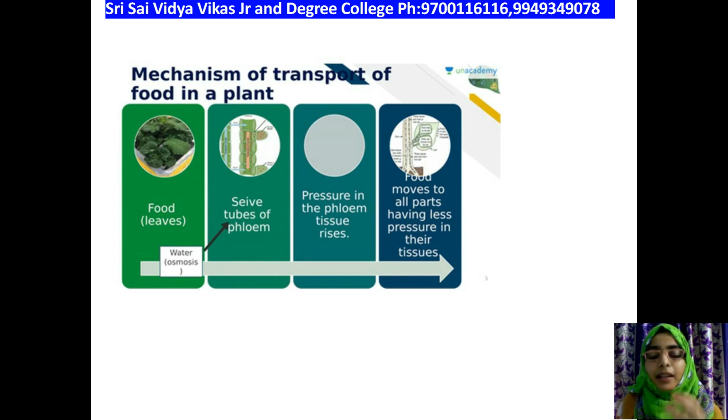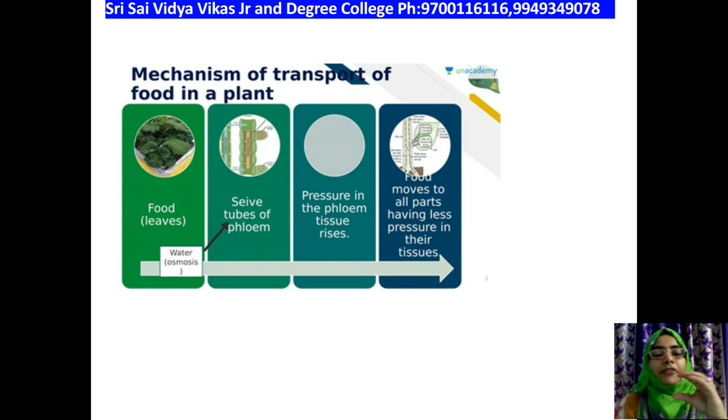Sometimes it happens that the source will be at the center. Okay, I'm not saying it is always present at the top. It can be at the center. We all know leaves are present in multiple directions in the plant. So the source, whatever it is, can be at any point of the plant. It can be at the center, at the bottom, at the top, any part.